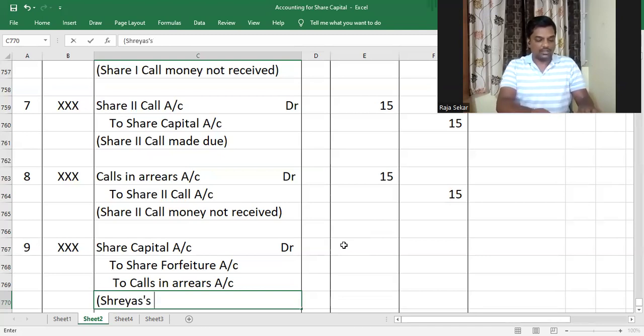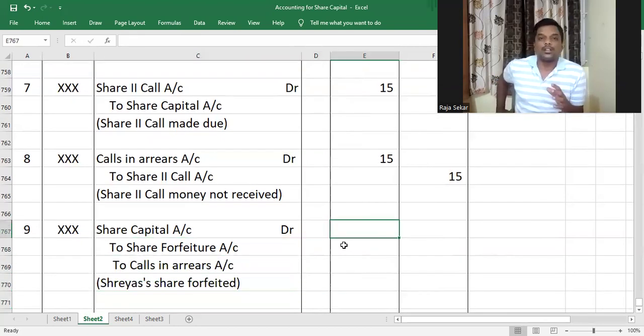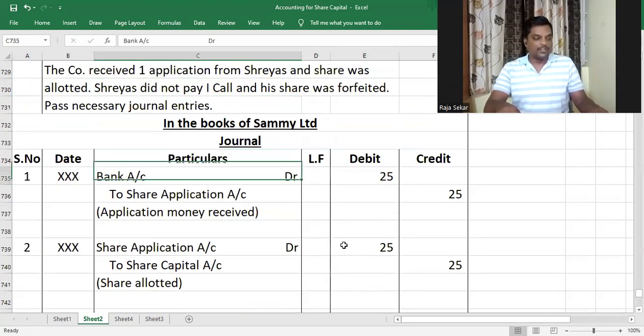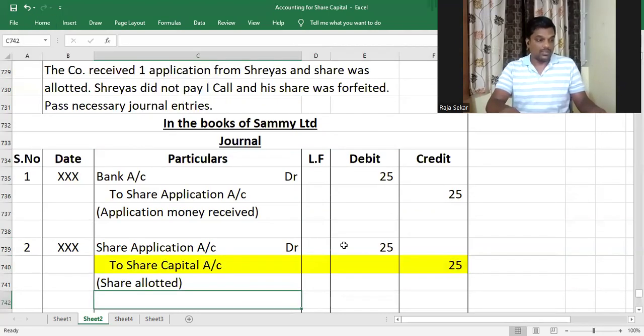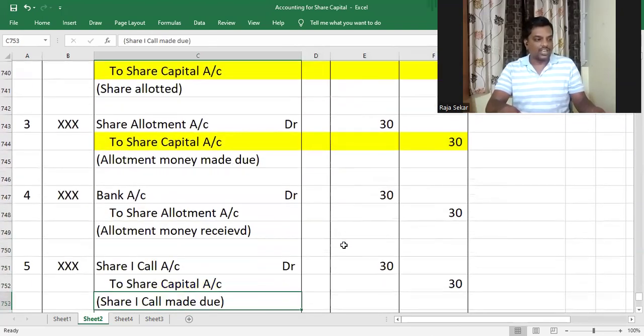Shreyas's shares forfeited. All right. So as I told you, whatever has been credited in the name of share capital to Shreyas' account has to be debited to share capital account when it is forfeited, because it's not supposed to remain in share capital account anymore. Now, if you look at the previous entries, you will understand that while allotting the shares, we credited share capital account. After that, whenever we made calls due, we credited share capital.